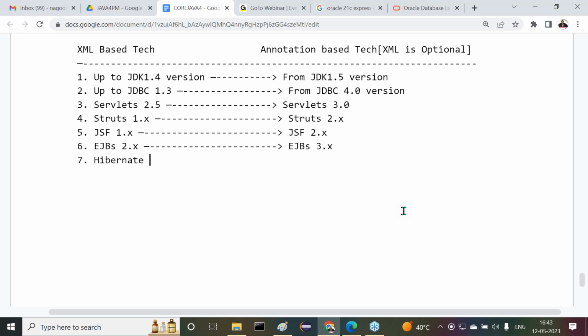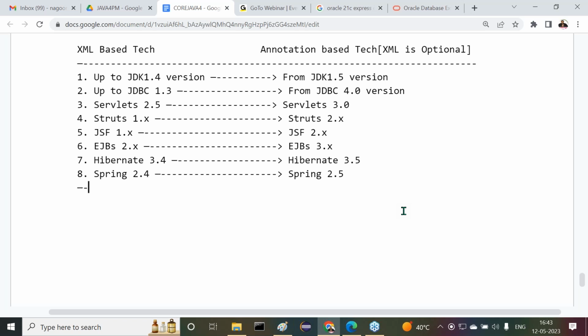Hibernate 3.4 version is totally XML based, but from Hibernate 3.5 version onwards, annotations are available. Similarly in Spring, up to Spring 2.4 version it is XML based. From 2.5 version onwards, annotations are introduced. In 2.5 version, one or two annotations only. In Spring 3.x version, everything is related to annotations only.